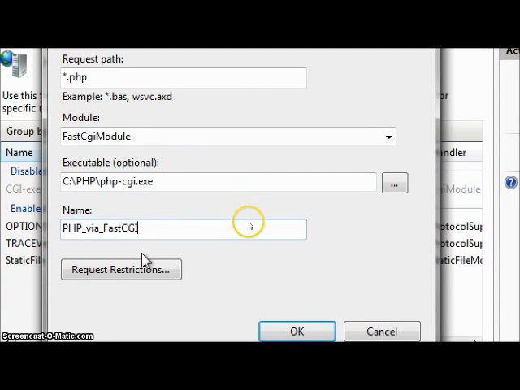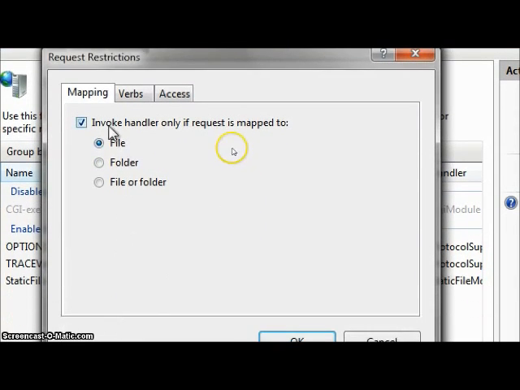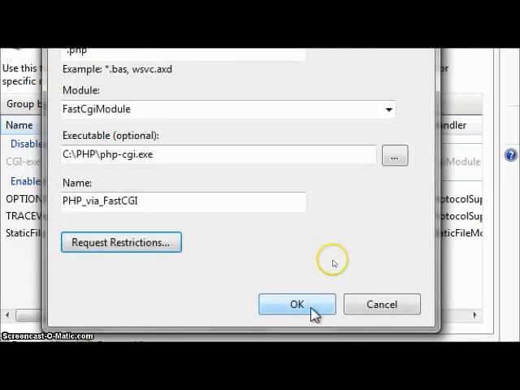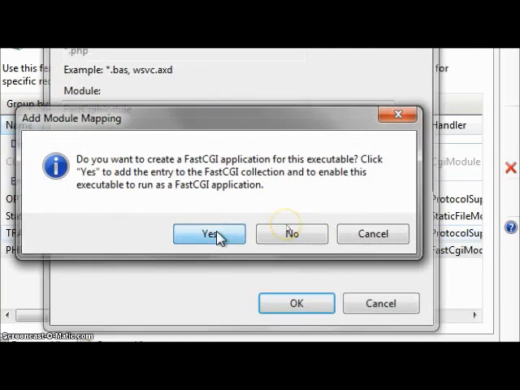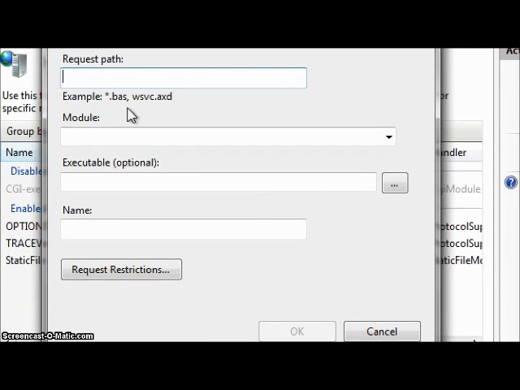Now click on request restrictions. Here, in invoke handler only if request is mapped to, we'll check this box and select file or folder. Now, okay, yes, that's it. Now it's time to install MySQL.